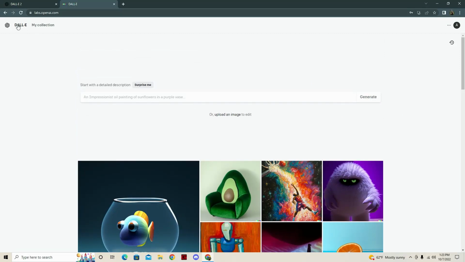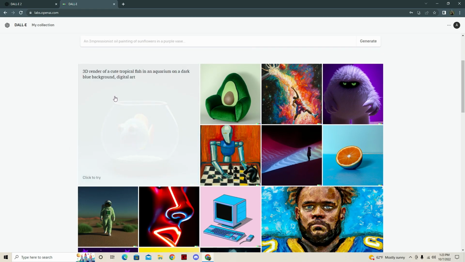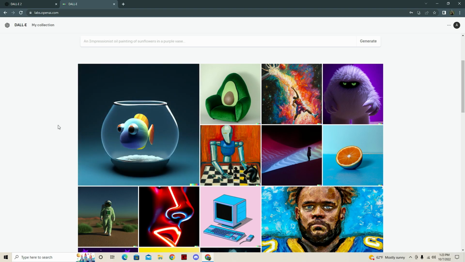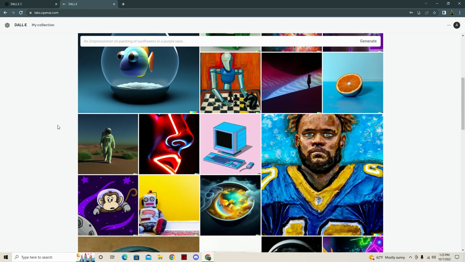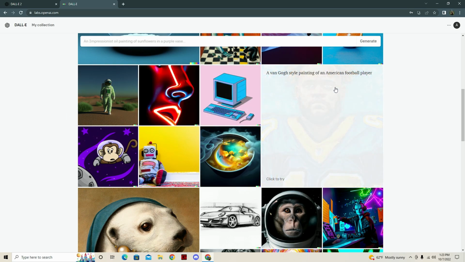This is Dall-E 2. It is, I think, a stable diffusion AI is how it's classified. Whatever. Point is, you can give it words and it'll spit you out an image. Super cool neural network, right? So like this, for example, is a 3D render of a cute tropical fish in an aquarium on a dark blue background, digital art. And that's what it came up with, that little Dory in a bowl, which is super neat. A computer from the 90s in the style of vaporwave. That's what made that. Super cool.